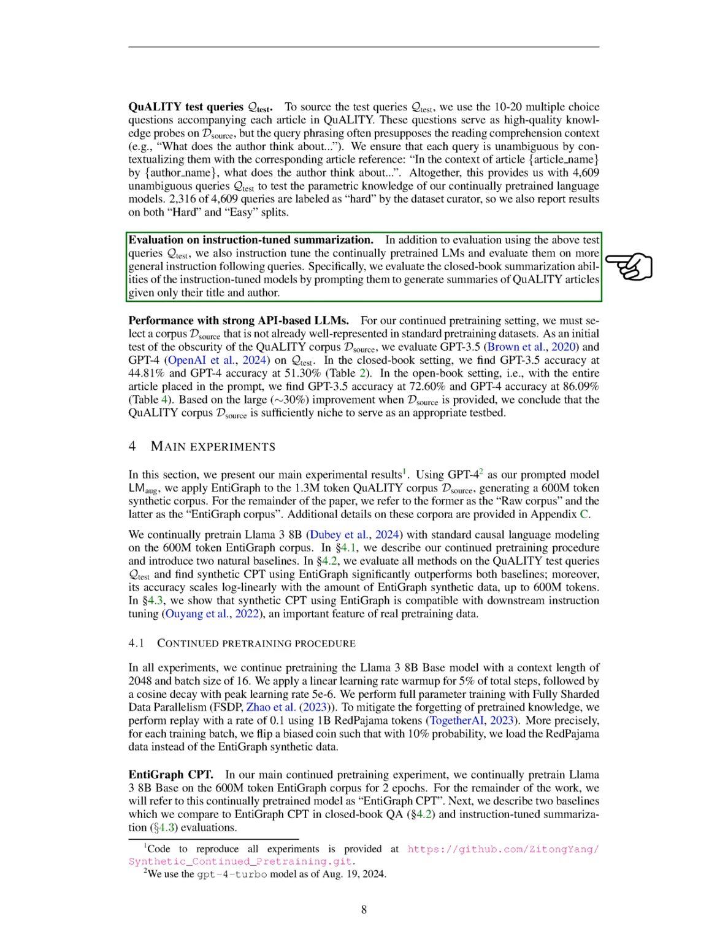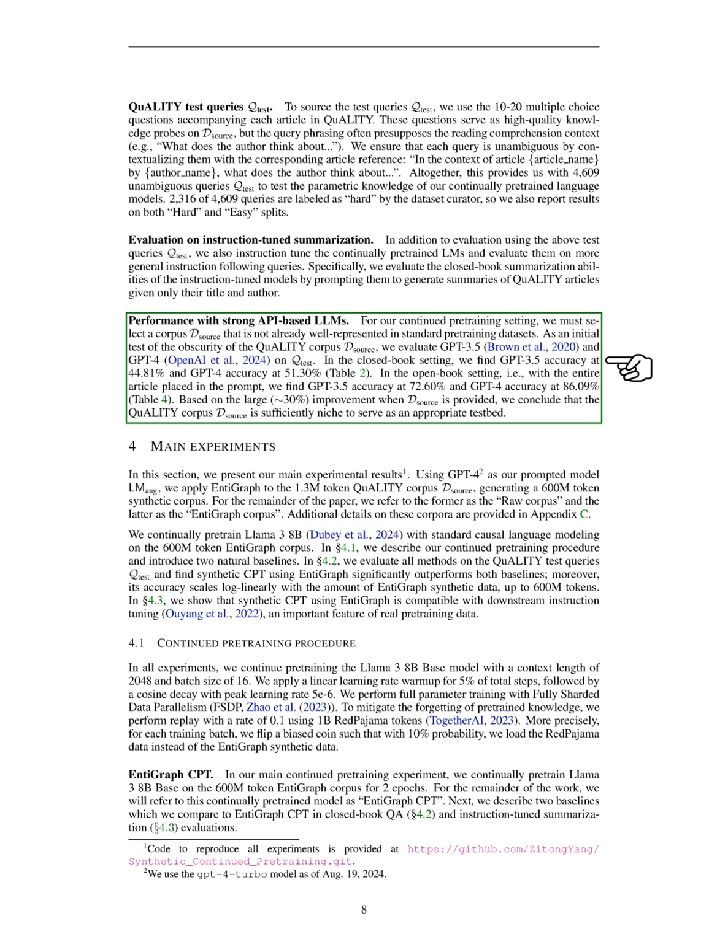Section: Performance with strong API-based LLMs. In this section, we evaluate the performance of strong API-based large language models, LLMs. For our ongoing pre-training, we need to choose a dataset, referred to as Ds, that isn't already well represented in typical pre-training datasets. To test how obscure the QuALITY dataset is, we assess GPT-3.5 and GPT-4 using a set of test queries, QT.